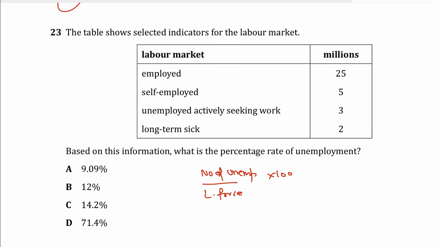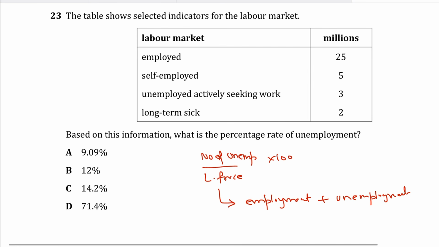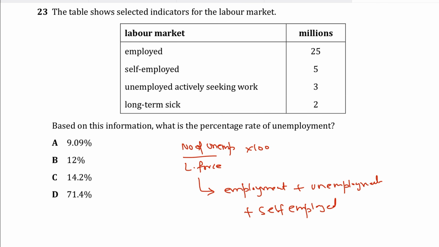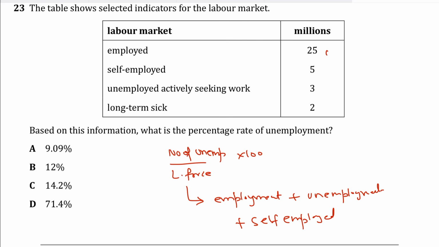So, by the way, what does the labor force consist of? The labor force consists of people who are employed, people who are unemployed and actively seeking work, and those people who are self-employed. They're doing their own stuff, right? So employed, self-employed, and unemployed but actively seeking work, you'll add them up.